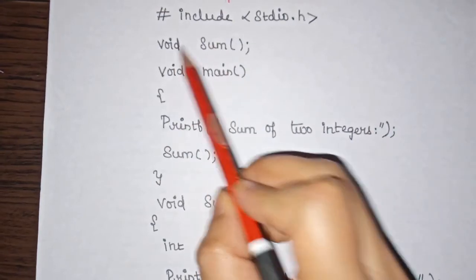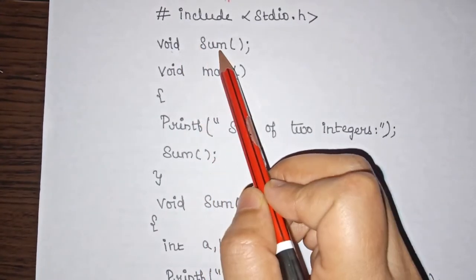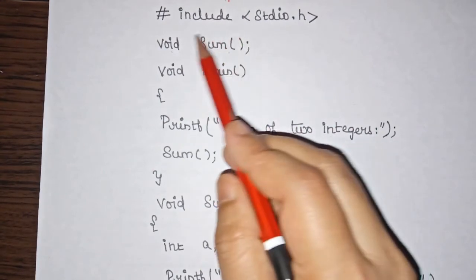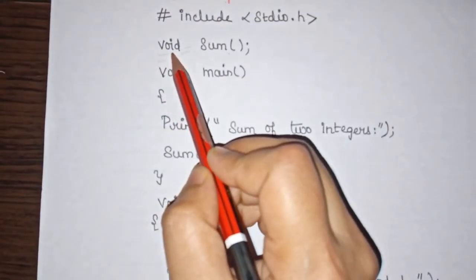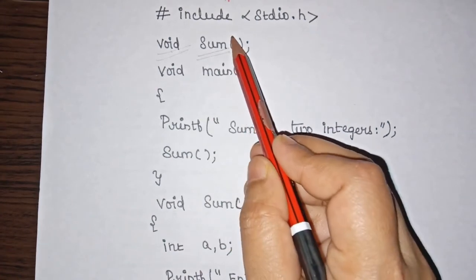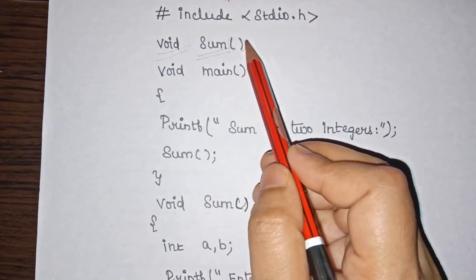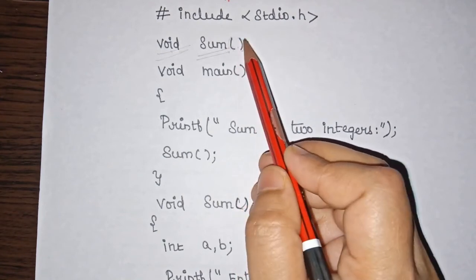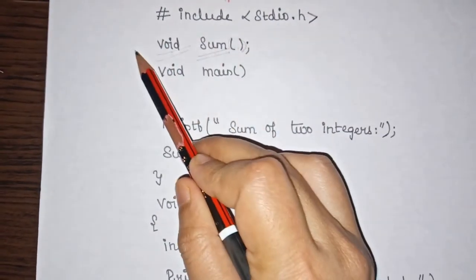So this statement is the function declaration, and this function declaration should happen globally, that is, outside the main function. We are declaring this function, and this is the return type of the function, and this is the function name, and inside the parentheses we can have an argument list. Here we don't have any argument list, that is, we are not using any parameters here. So this function is without a parameter. This is the function declaration statement.